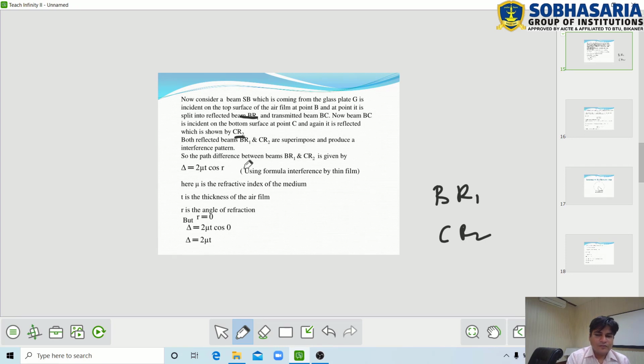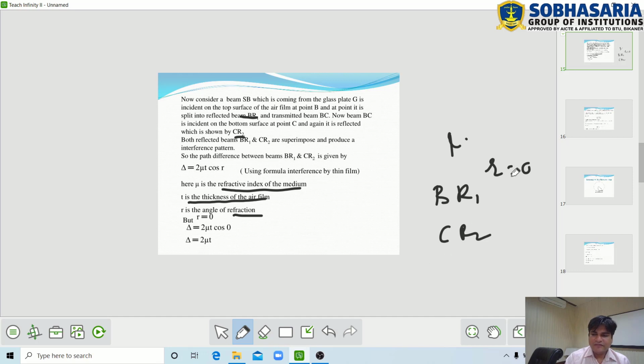Here mu is the refractive index of the medium, and t is the thickness of the air film. r is the angle of refraction, but here we discuss Newton's rings in reflected light. Therefore, the angle of refraction is 0.